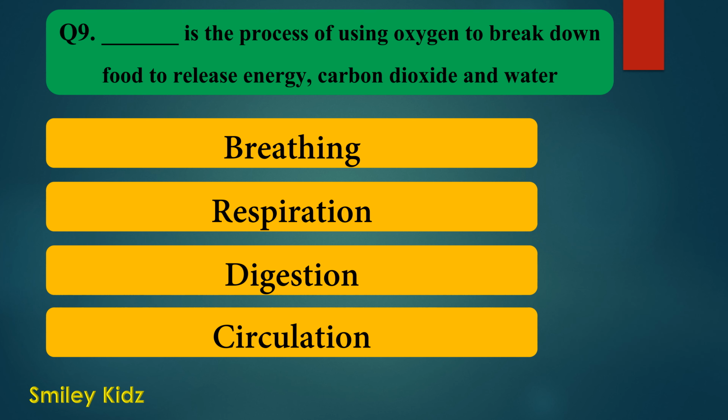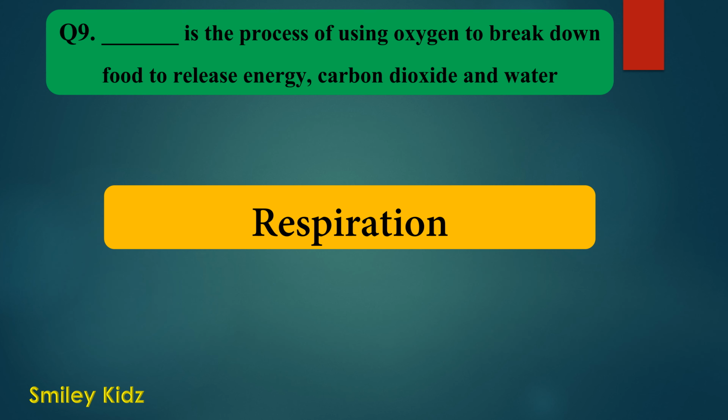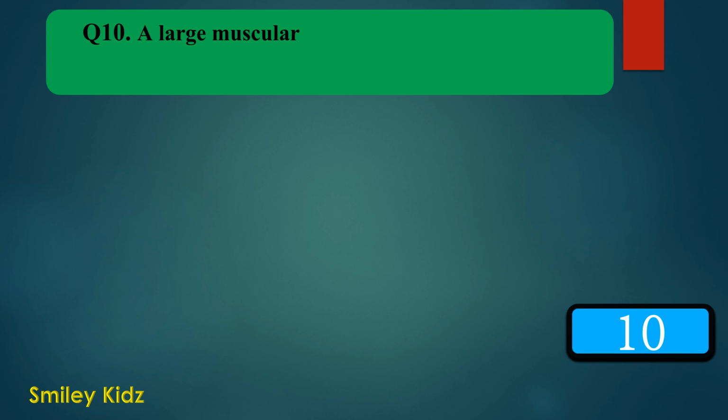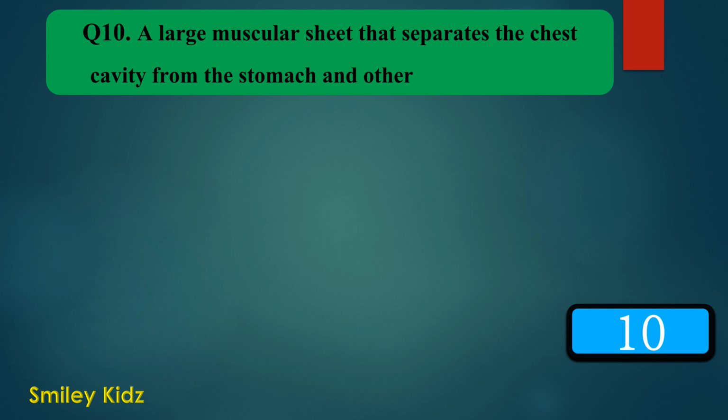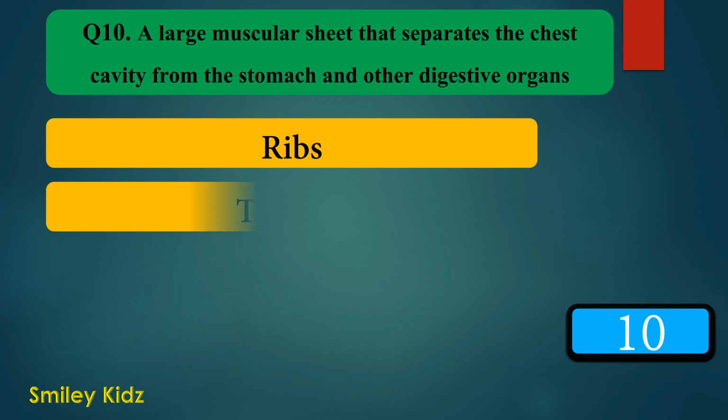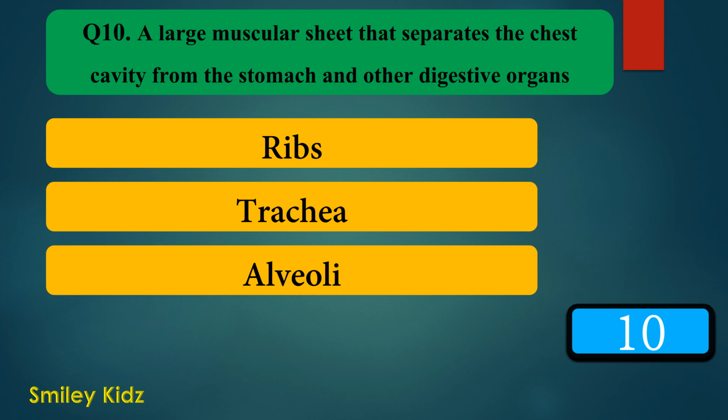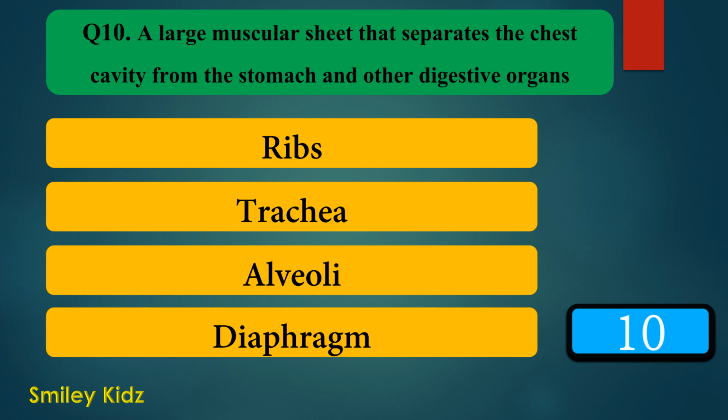Your time is up. And the right answer is respiration. Respiration is the process of using oxygen to break down food to release energy, carbon dioxide and water. Moving to question number 10. A large muscular sheet that separates the chest cavity from the stomach and other digestive organs. Option A ribs, option B trachea, option C alveoli and option D diaphragm. Your time starts now.